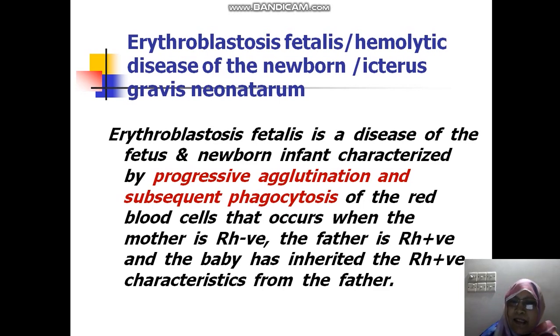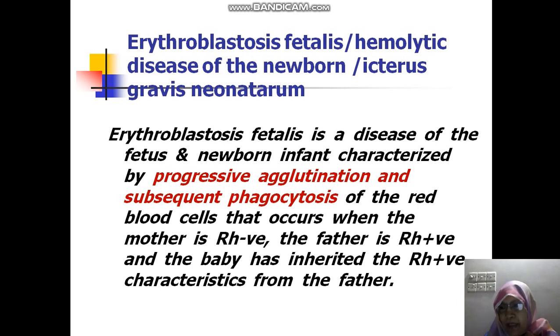So in this definition, you see there are some points: the mother is Rh negative, the father is Rh positive, and the fetus is also Rh positive. If the fetus is Rh negative, there is no problem, there is no erythroblastosis fetalis.